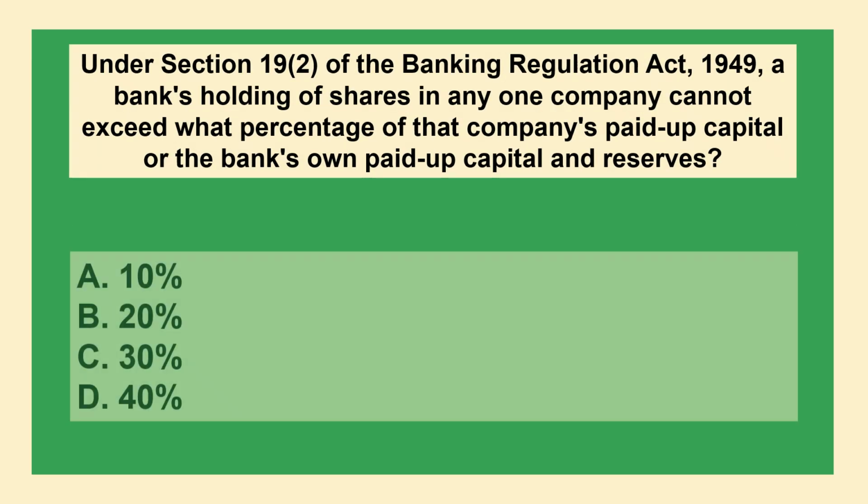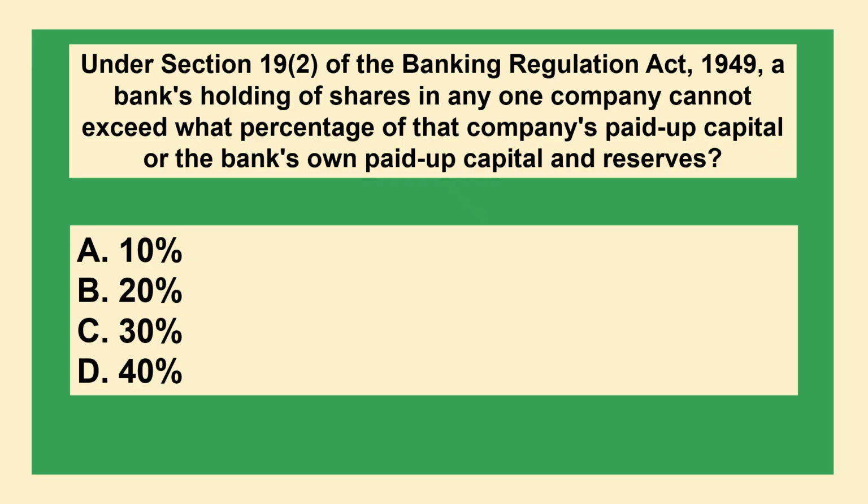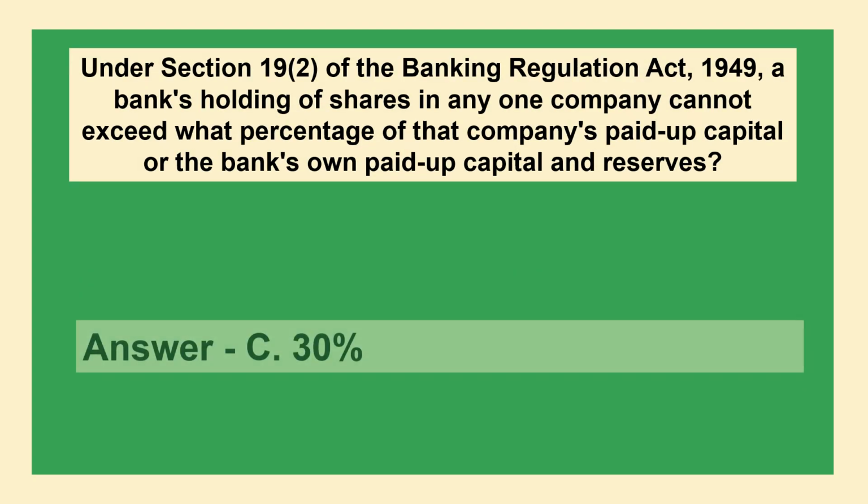The next question is, under section 19(2) of the Banking Regulation Act 1949, a bank's holding of shares in any one company cannot exceed what percentage of that company's paid up capital or the bank's own paid up capital and reserves? Option A, 10%; option B, 20%; option C, 30%; or option D, 40%. And the correct answer is option C, 30%.